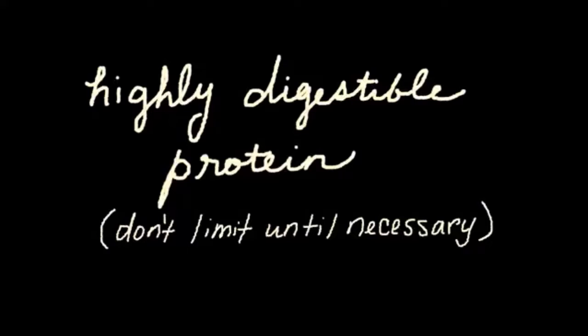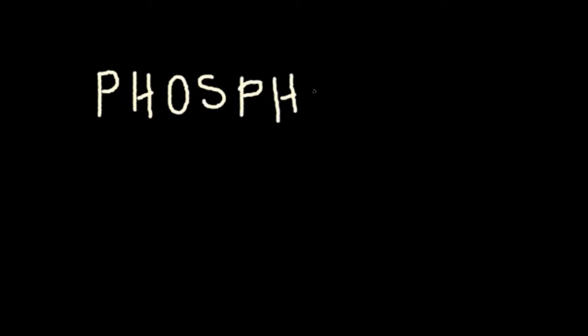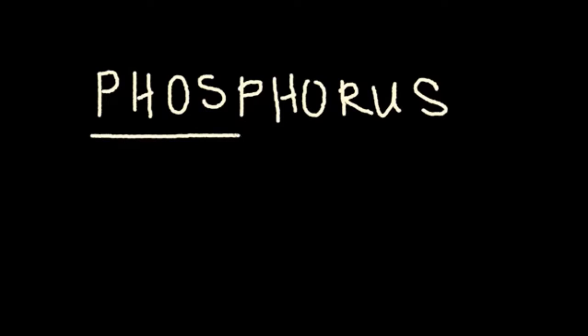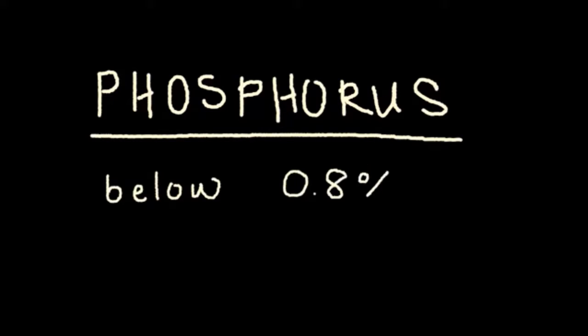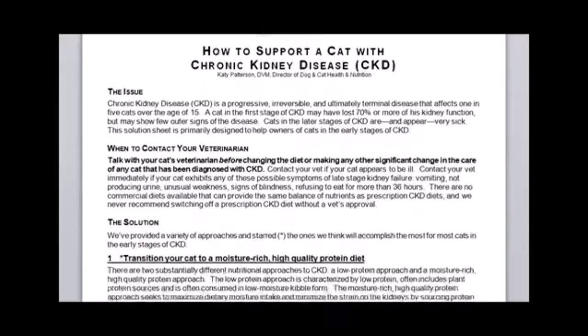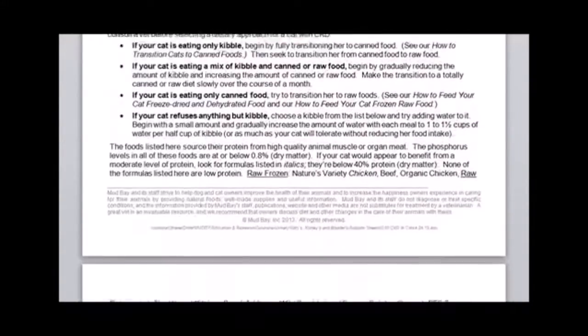And the other thing that we need to control are the electrolytes. And the most important one to look at has been found by research to be phosphorus. In the over-the-counter diets, we're going to look for a phosphorus level below 0.8%. Now don't worry, this is a very difficult number to find. So we have identified specific formulas that we carry and have put them in the solution sheets.